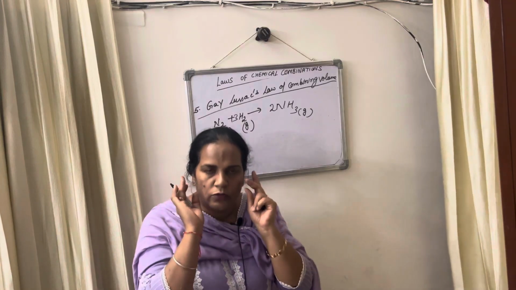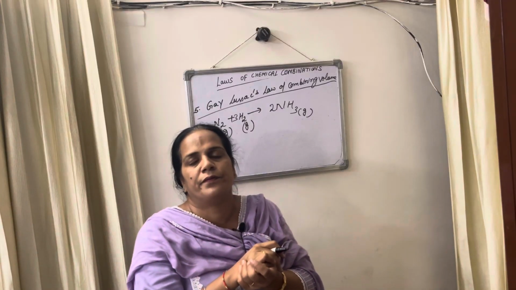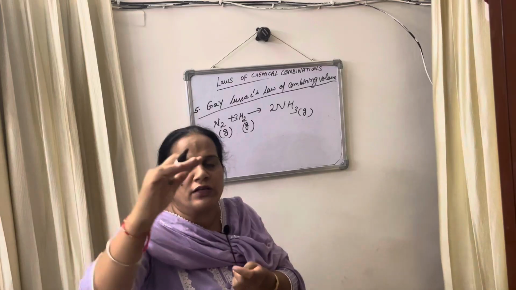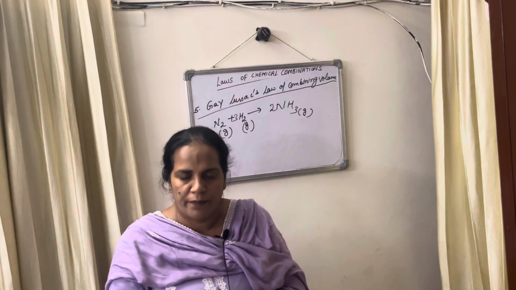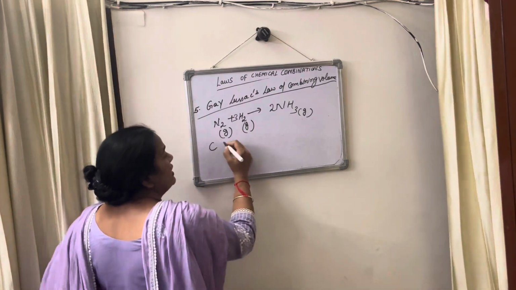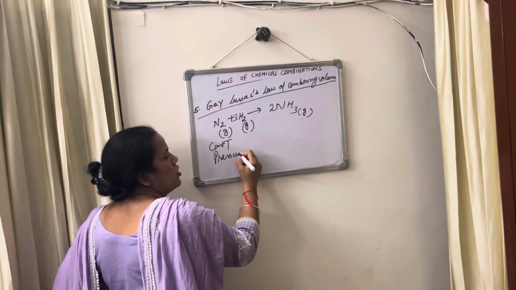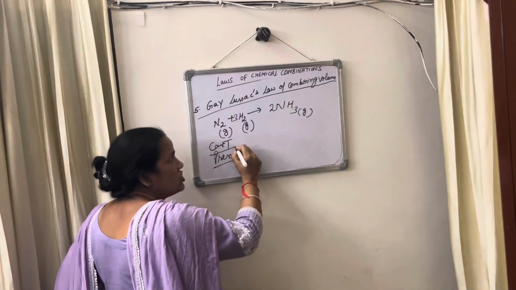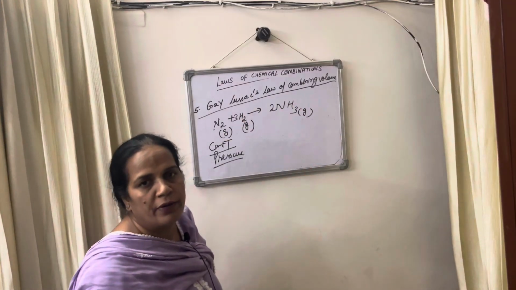When 2 or more gases combine with each other to form a gaseous product, then at constant temperature and pressure, the volumes are in a simple whole number ratio.